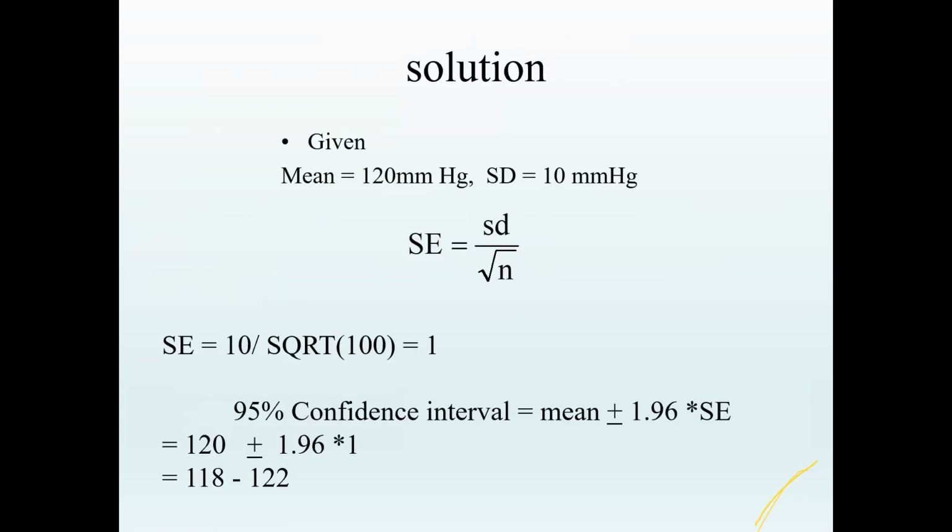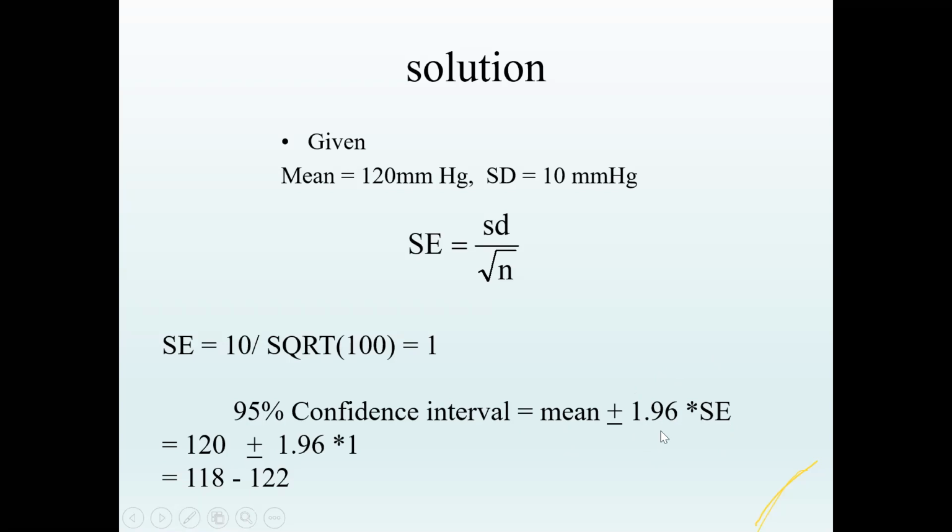The method in which the confidence interval is calculated is mean plus or minus 1.96 into standard error. 1.96 is approximately equal to 2. Since it is 95%, it is 1.96, or approximately 2, into standard error.